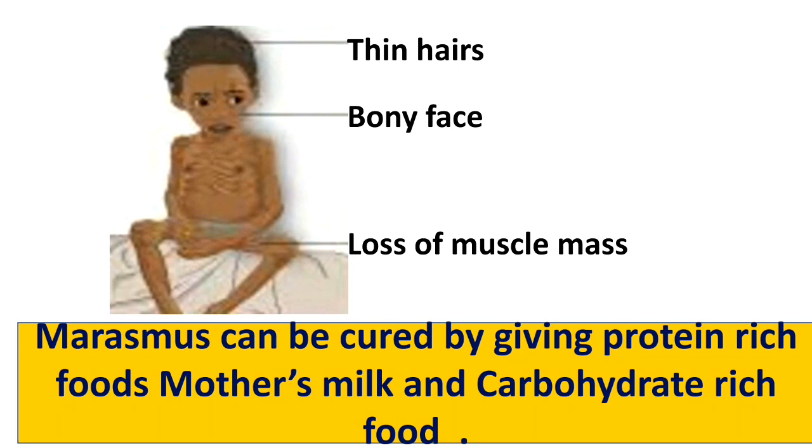Okay. Now what are the preventions that can be taken to cure marasmus? Marasmus can be cured by giving protein-rich foods, mother's milk, and carbohydrate-rich foods.